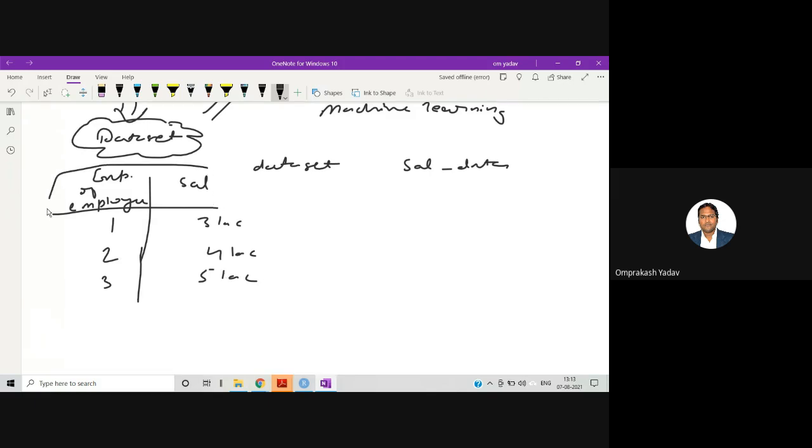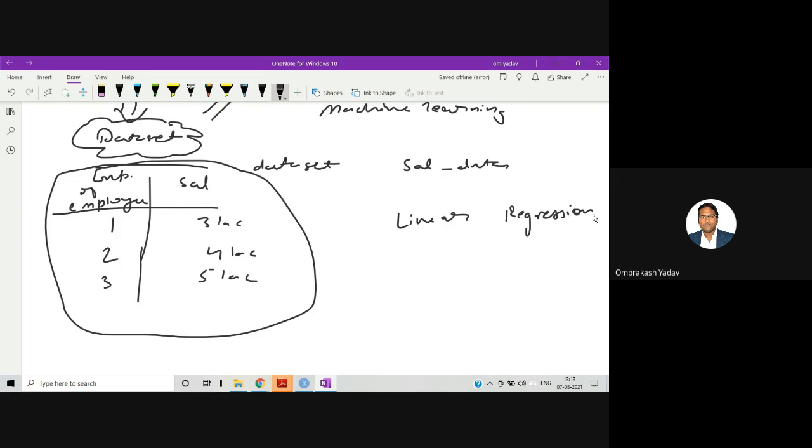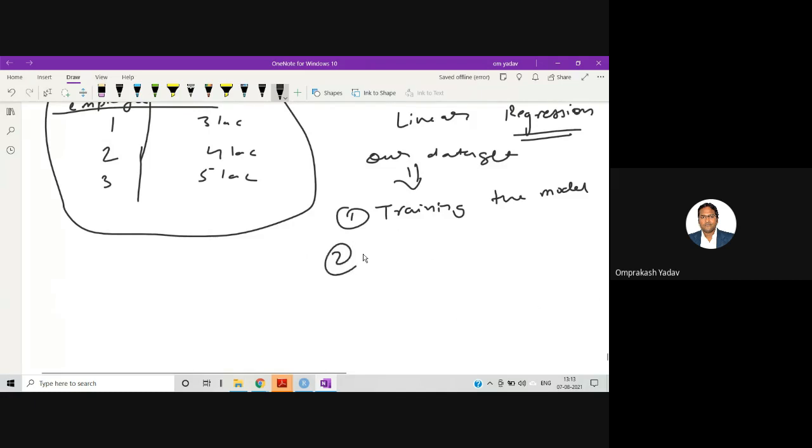So now, based on this particular data, we are going to train our model. We'll be making one linear regression model. What is regression and all, I'll be explaining to you, don't worry about that. Based on our data set, we are going to train this particular model, right? So there will be two parts. The first part will be training the model, and the second part will be testing the model. Only training is not important.